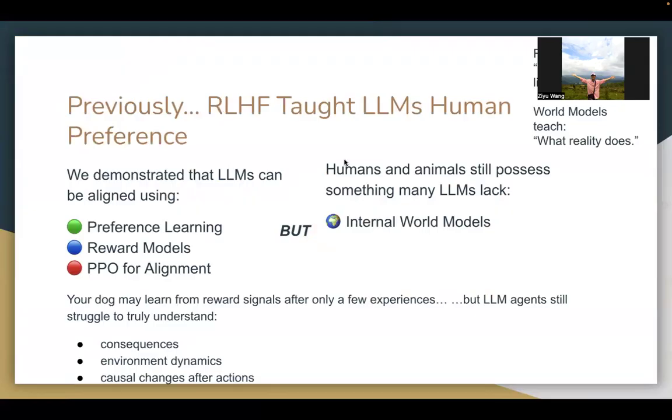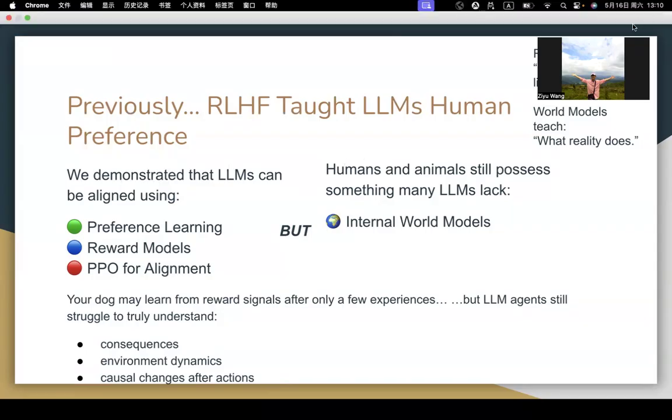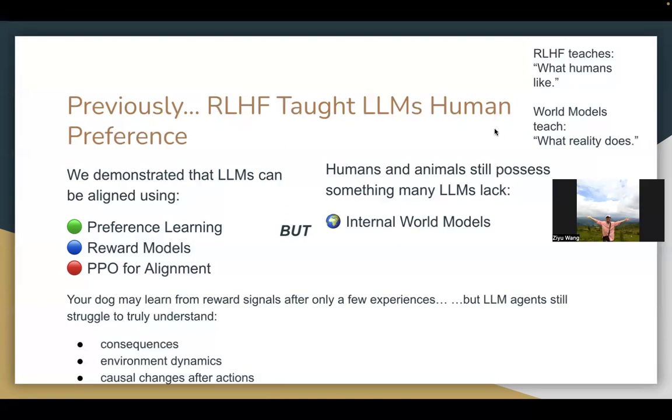Previously, we discussed RLHF, which teaches LLMs human preference, and we demonstrated that LLMs can be aligned using many methods such as preference learning, reward models, and also PPO for alignment. But humans and animals still possess something many LLMs lack, which is what we call internal world models. Your dog may learn from reward signals after only a few experiences, but LLM agents still struggle to truly understand consequences, environment dynamics, and also causal changes after actions. In short, RLHF teaches what humans like, world models teach what reality does.